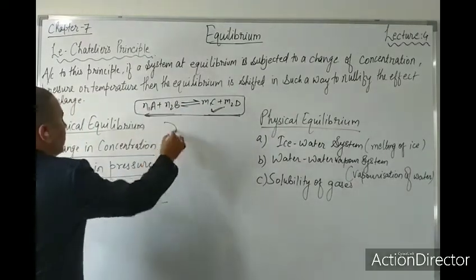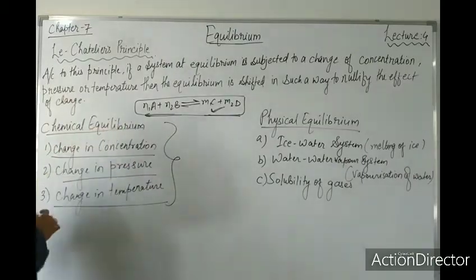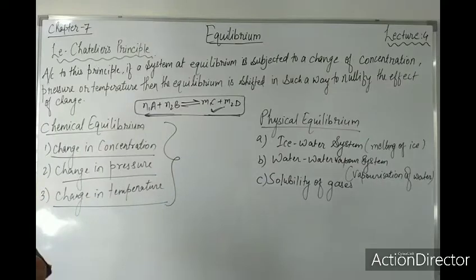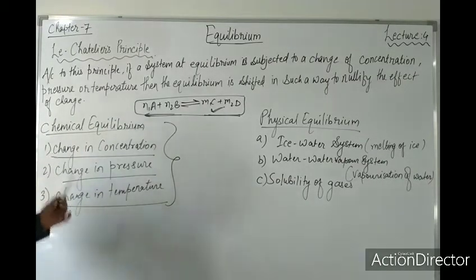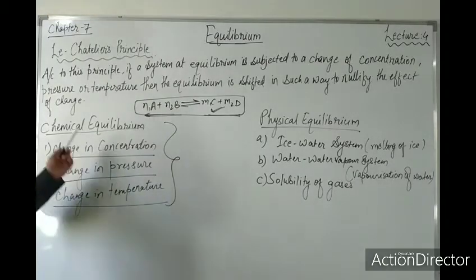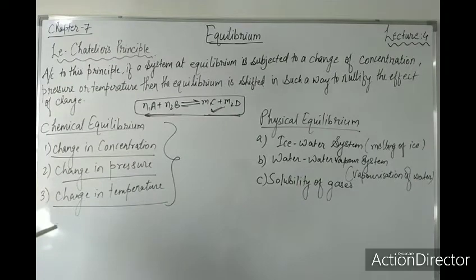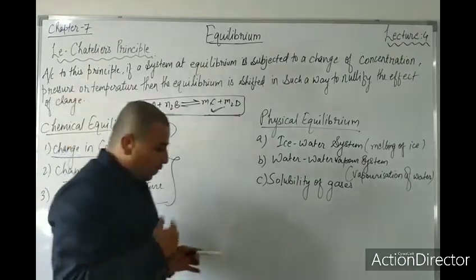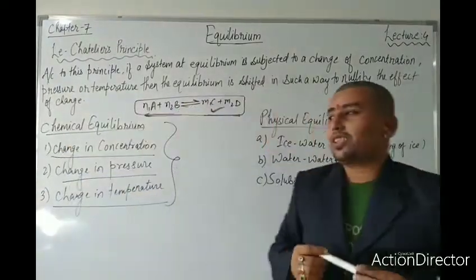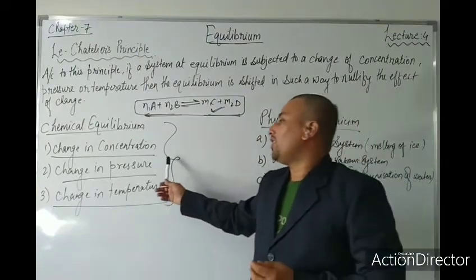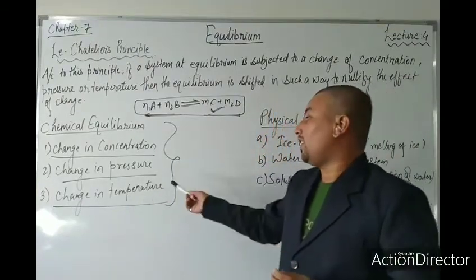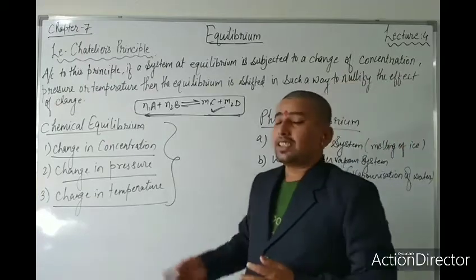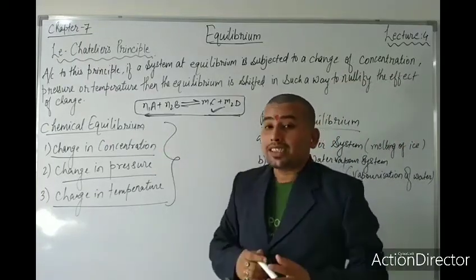So as we have seen here, these are the three types of changes in the Le Chatelier principle. Equilibrium is subjected to change in concentration, change in pressure and change in temperature. Then the equilibrium is shifted in such a way as to nullify the effect of the change. So really, the changes will be change in the concentration, change in the pressure and change in the temperature in chemical equilibrium.